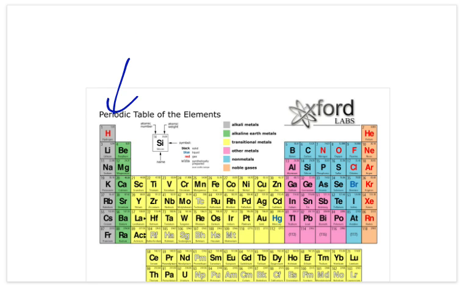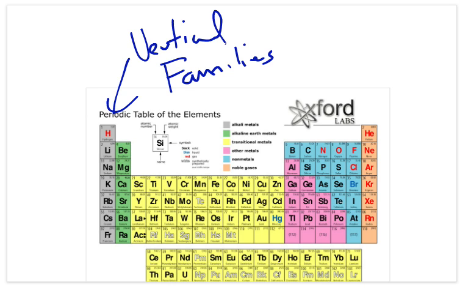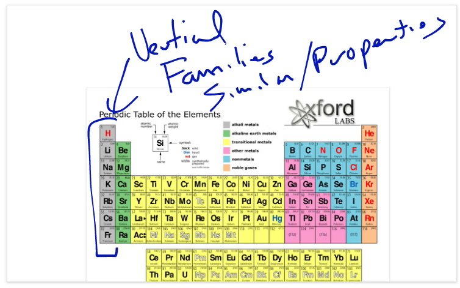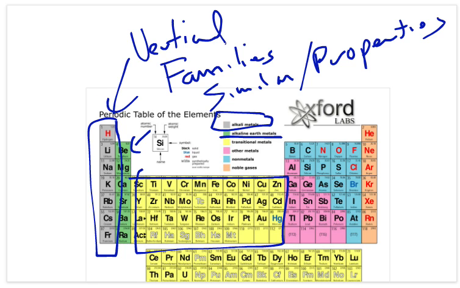Anyway, we have vertical columns, up and down. Vertical columns are sometimes called families. And they're called families because they have similar properties. So they have similar properties up and down. So the up and down groups, here we have an up and down group. Notice this one is gray, just like this. This is alkaline metals. Our green one is our alkaline earth metals. Everything in the middle is called a transition metal, if we look at this. So our vertical columns are families, and they all have similar properties. That's probably all we need to say about that right now.